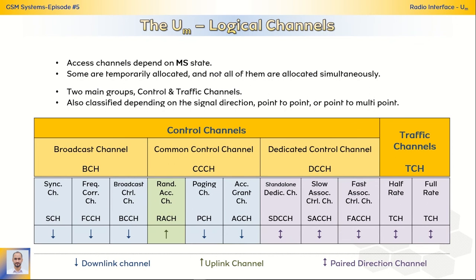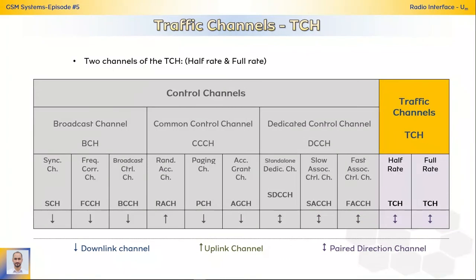The channels can be classified depending on the signal direction into uplink channels, downlink channels, and paired direction channels, or into either point-to-point or point-to-multipoint channels. The following slides will browse the traffic channels for this episode.